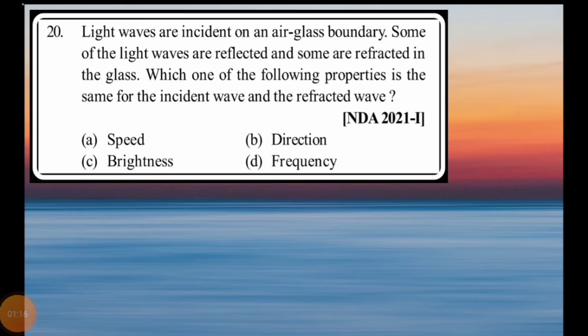So option B. Now question number 20, a very recent previous year question of NDA 2021, says light waves are incident on an air glass boundary. Some of the light waves are reflected, and some are refracted in glass. Which one of the following properties is the same for the incident wave and refracted wave? Basically, waves of light are traveling from air to glass.